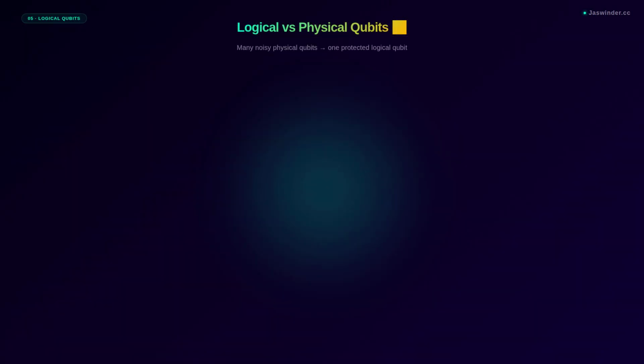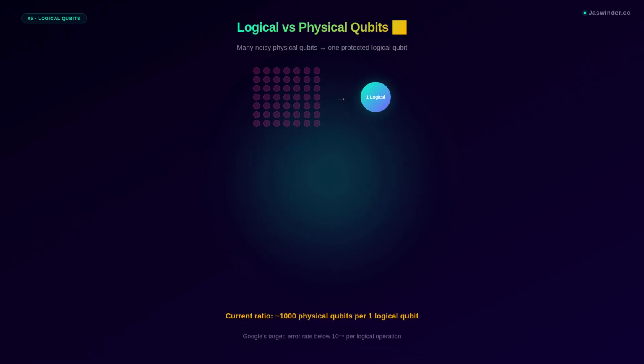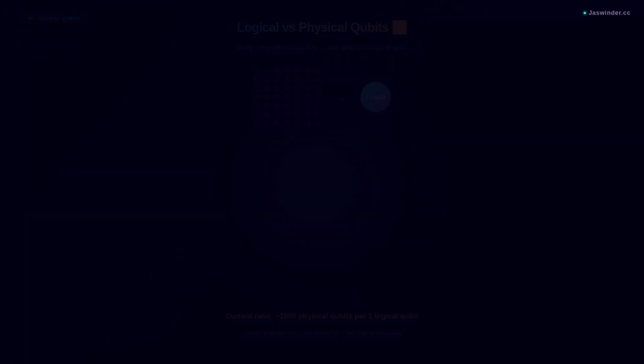This brings us to logical qubits versus physical qubits. Many noisy physical qubits work together to protect one perfect logical qubit. Current estimates, about 1,000 physical qubits per logical qubit. The logical qubit can have an error rate 1,000,000 times lower than any individual physical qubit. That's the goal.